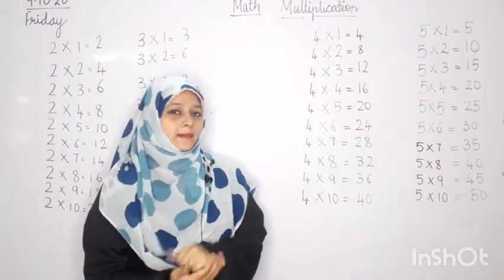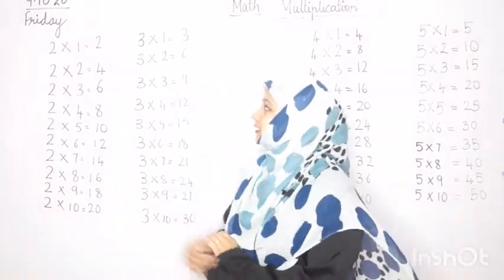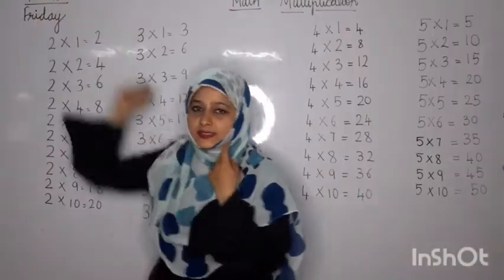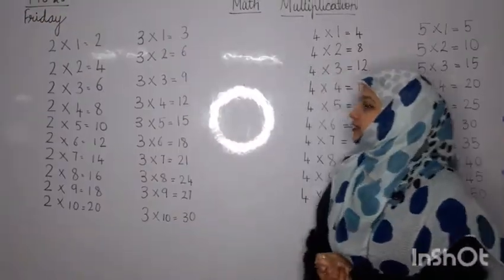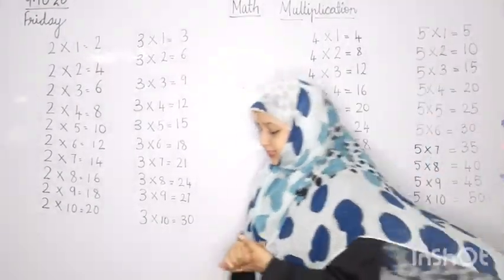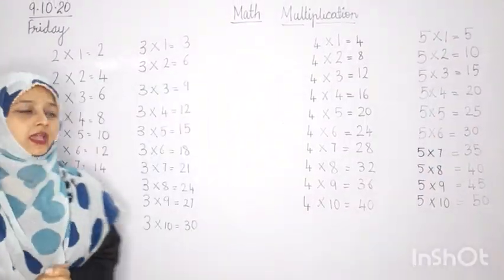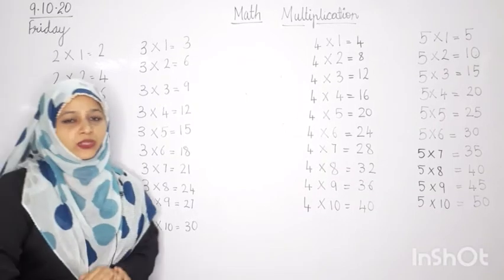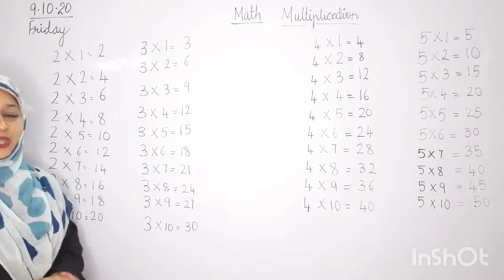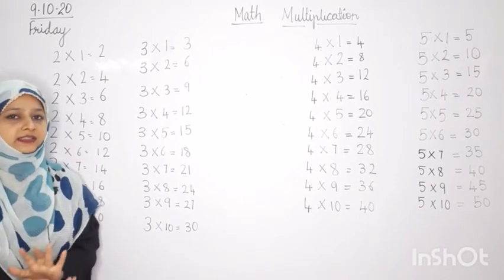Welcome back to our math class. Today the day is Friday and the date is 9, 10, 20. We are on the chapter multiplication. That day we had done tables and we had done sums with objects and sums with digits. Today we are going to revise our tables.